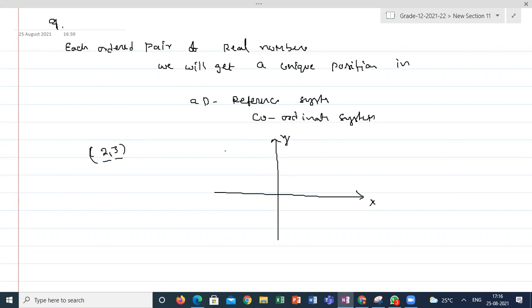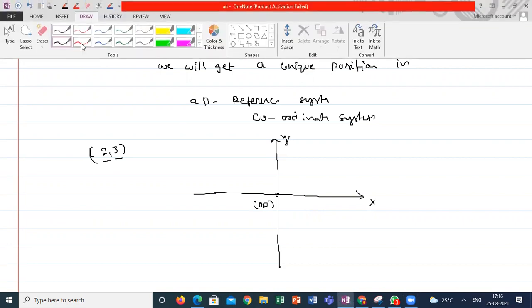How will we mark this point? What is the procedure to mark this point? Anyone? Raghav or anyone? What is the procedure to mark this point? Arvind, Harshida, please. Two units away from the y-axis.